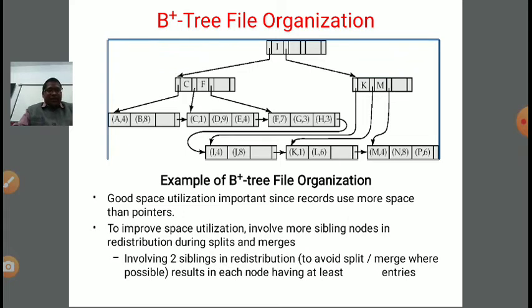So here if you see, I is the root node, then on the left side there are C and F, two children, two entries. In the right child there are K and M, and then they further have the values A4 B8 in order, C1 then D9 E4, then F7 G3 H3, after that I4 J8 K1 L6 M4 and 8 and P6. So in this manner they are retrieved from a B plus tree file organization, right?